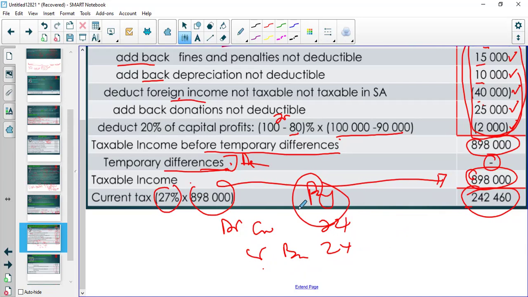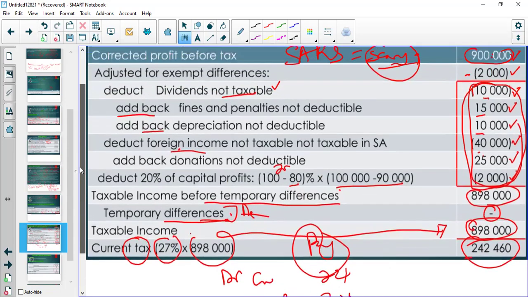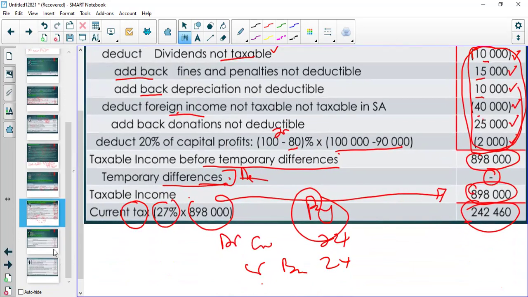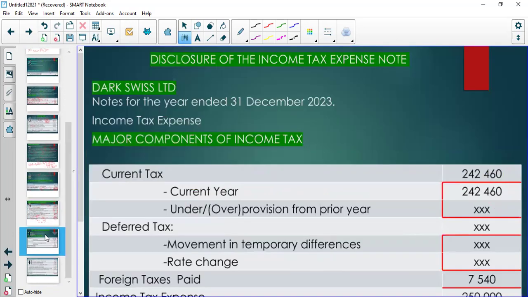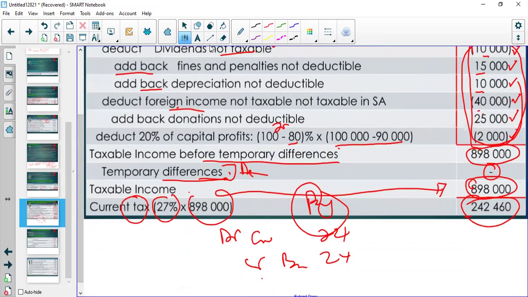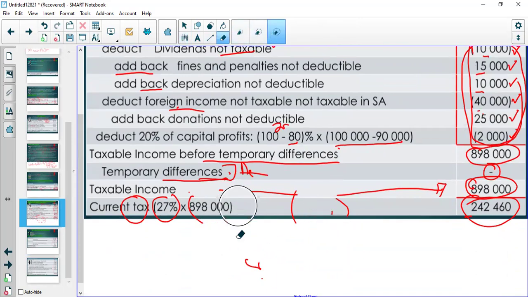But sometimes the examiners say disclose the statement of financial position. And remember that your current tax is part of the current liabilities. Right? Now, what is going to happen when you prepare your financial statements?